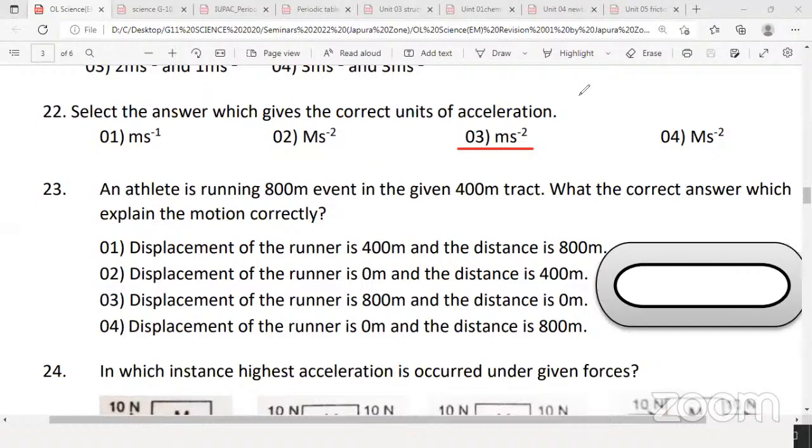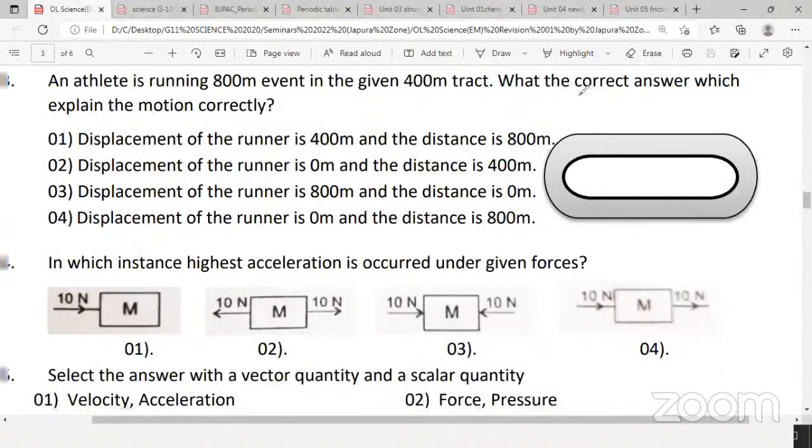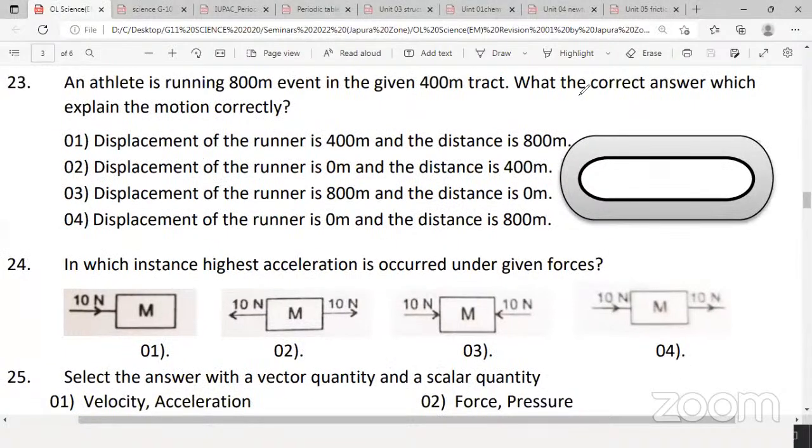Question number 23. I'll erase the screen. Who has done this 23rd MCQ? Any volunteers? I'll ask the answer from Ishan. Answer is 4. Someone else? Fourth one. Okay, all of you get the fourth one.